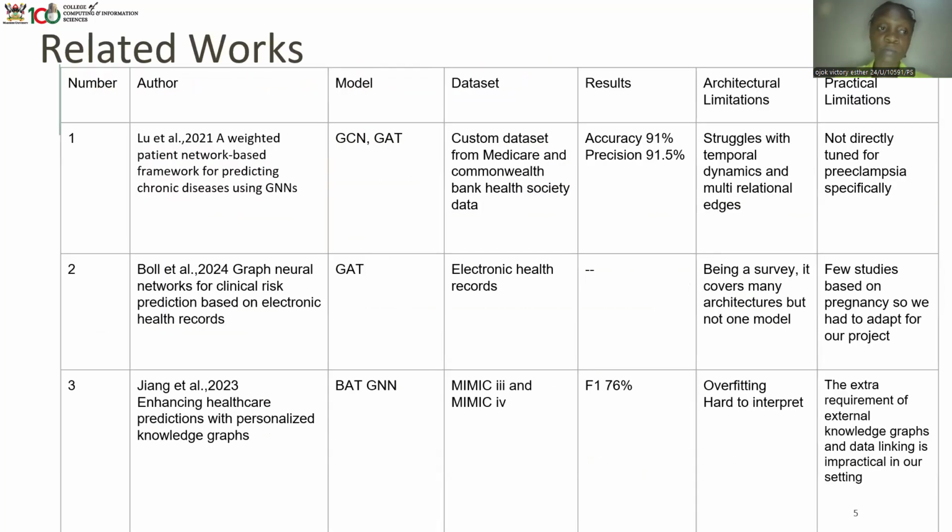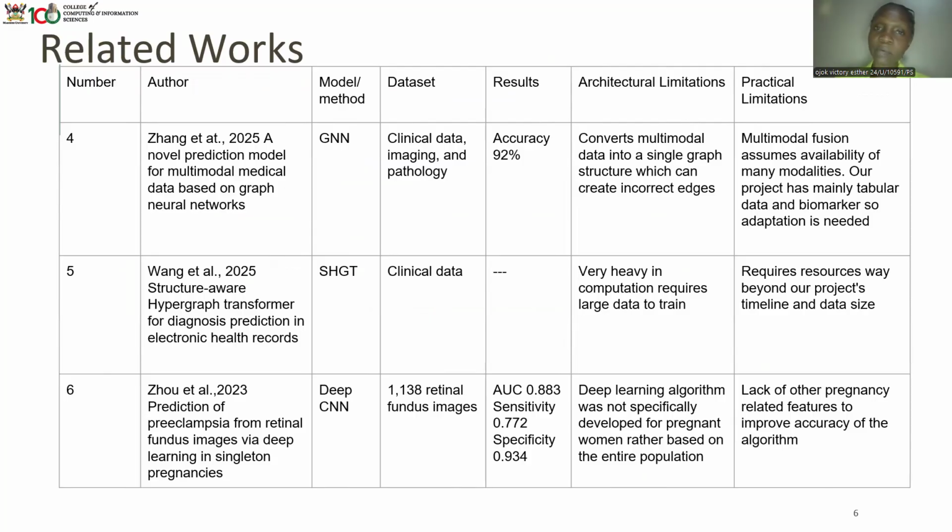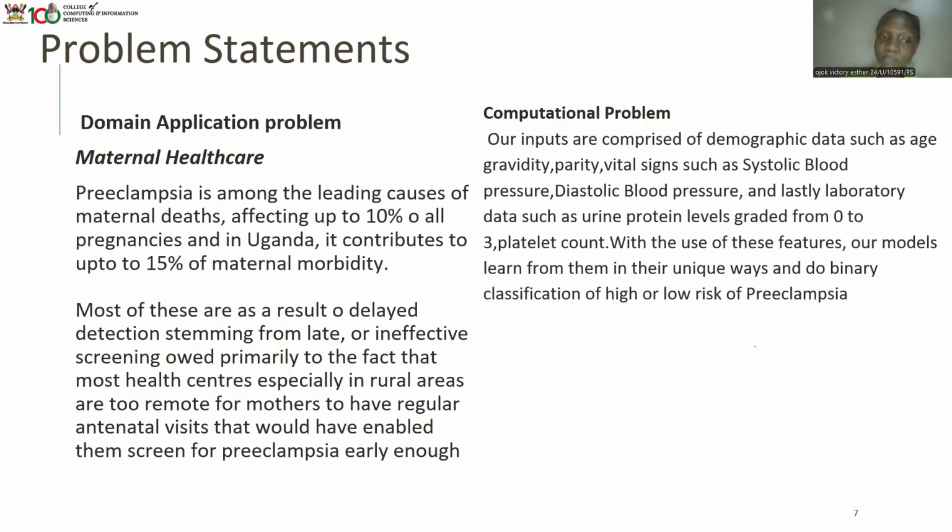So these are some of the works we looked at that are related to ours, the literature review. Our search was mostly based on the clinical background of preeclampsia, how blood pressure and symptoms relate to disease progression. We also looked at machine learning in maternal health, graph neural networks in healthcare, and deployment approaches focusing on lightweight APIs. And we identified some gaps, which were architecture and practical limitations.